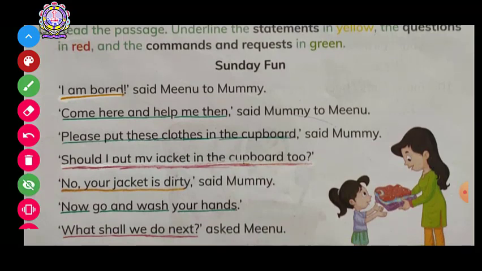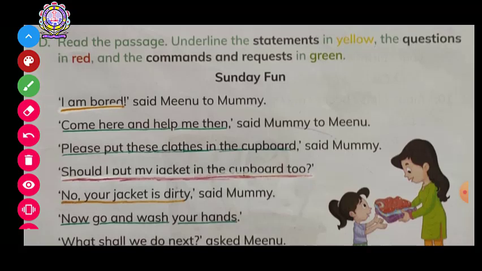Yes, this is saying read the passage and underline the statements in yellow, the questions in red, and the commands and requests in green. Now it was a Sunday. As you can see here, it was a Sunday. So, Meenu was saying that I am bored. She was saying that she is getting bored.